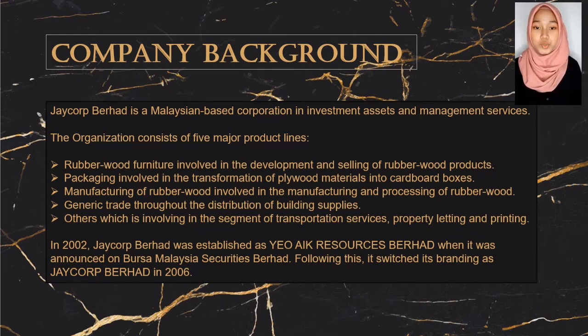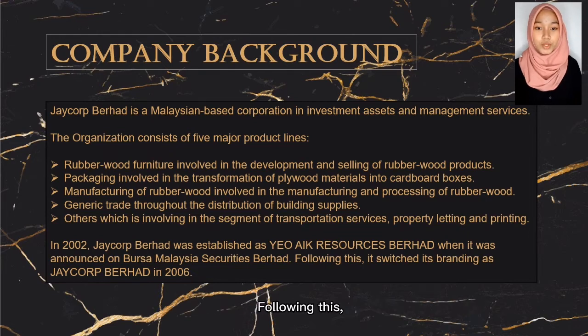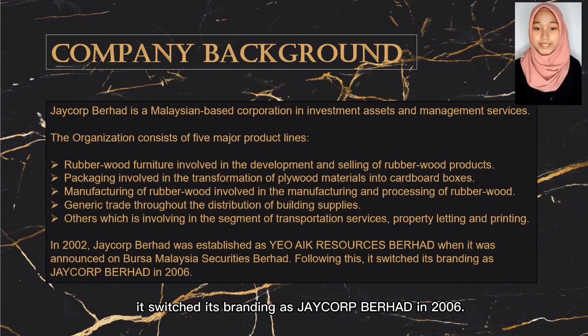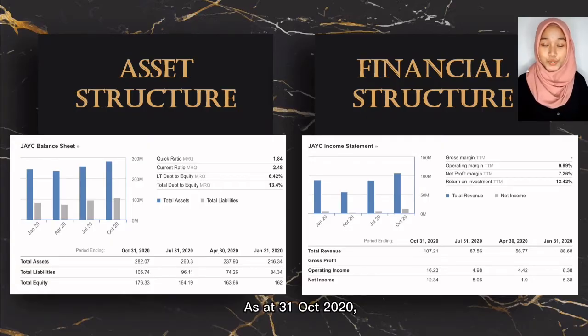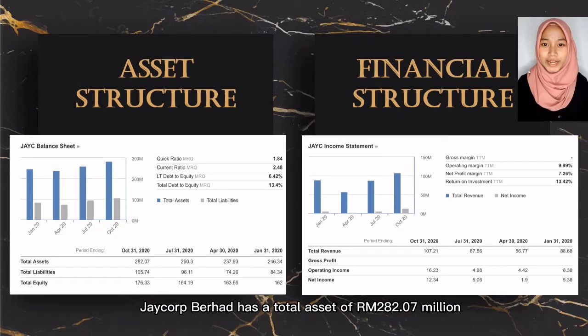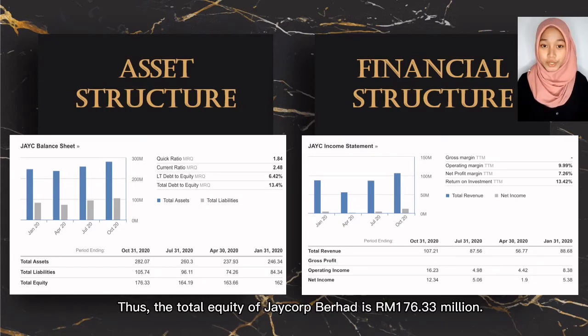In 2002, Jacob Berhad was established as UI Resources Berhad when it was announced on Bursa Malaysia Securities Berhad. Following this, it switched its branding as Jacob Berhad in 2006. As at 31st October 2020, Jacob Berhad has a total asset of 282.07 million compared to their total liabilities of 105.74 million. Thus, the total equity of Jacob Berhad is 176.33 million ringgit Malaysia.